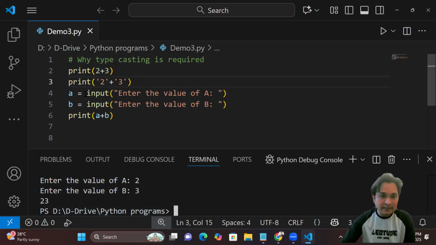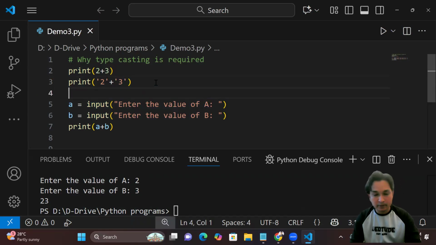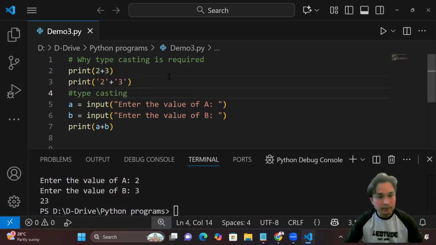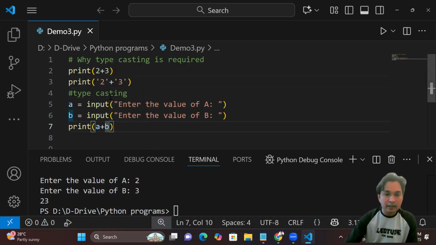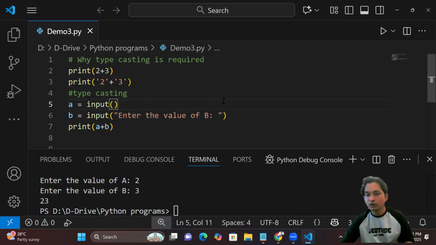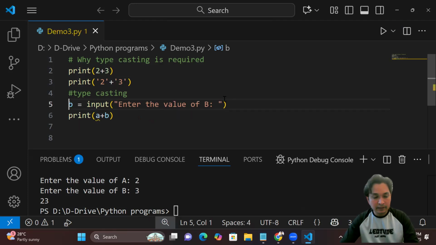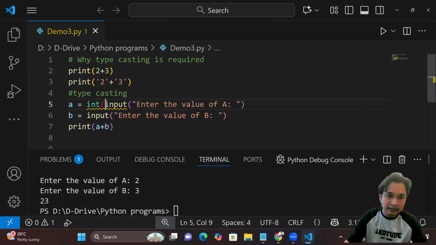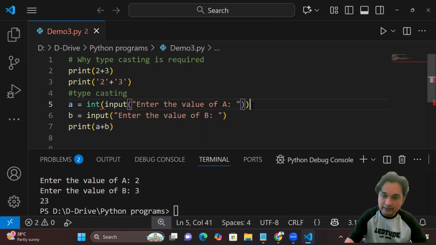So this time, what I'll do exactly now, I'm going to use the approach of typecasting. In the typecasting, what I'll do exactly, this input function is accepting the value from the user end. And here in Python, if you want, you can write down this string value. If you don't want, there is no need to write down this value. So it completely depends on you. So I'm going to put this input function inside my int function.